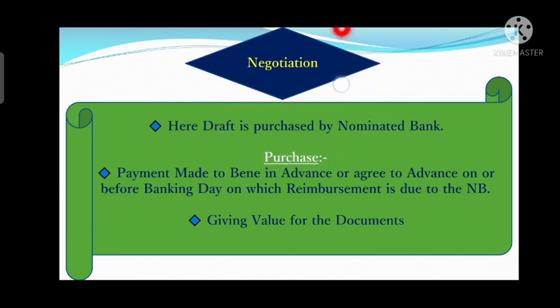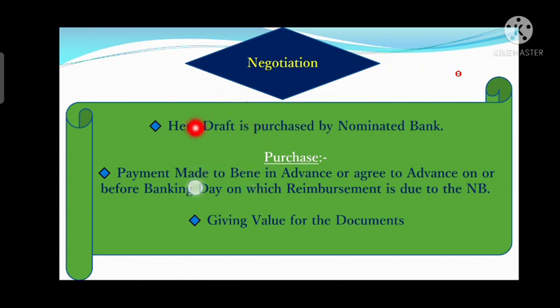If it is freely available, then it can submit documents to any bank. So under that LC, as the LC is available by negotiation, the discounting will be done by that nominated bank. What will happen under negotiation is that the draft is purchased. Draft here stands for the documents submitted by the exporter, meaning the shipping documents submitted by the exporter.